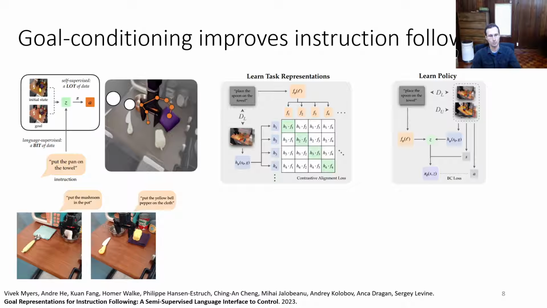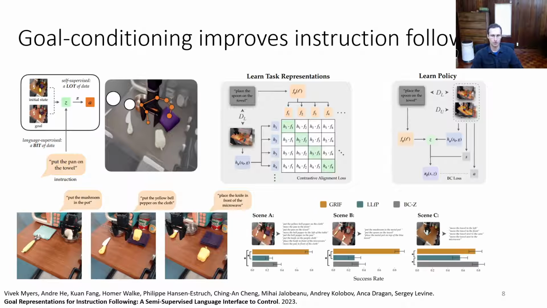And this can actually get us a very powerful language condition policy that can follow a wide range of different instructions. And in our evaluation, we've actually shown that this policy, which we call GRIF, shown in orange, significantly outperforms the success rate of alternative approaches. The ones that we compare to are BCZ, which is basically a classic language conditioned behavior cloning method, and learning language from play, which is a method that also uses both labeled and unlabeled data, but without this type of alignment strategy.